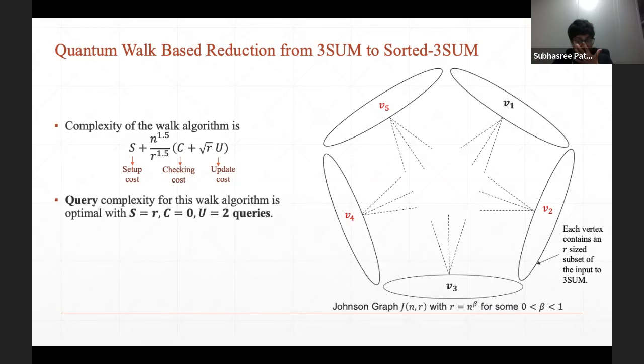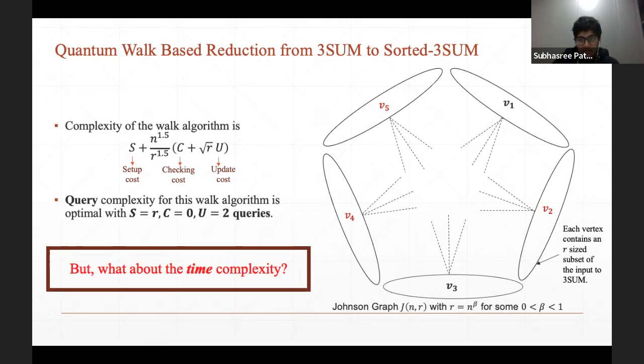So it was seen that we can actually reach this optimal query algorithm with S set as R, with 0 checking cost and with update cost being 2. Now, what is the time complexity of this algorithm?